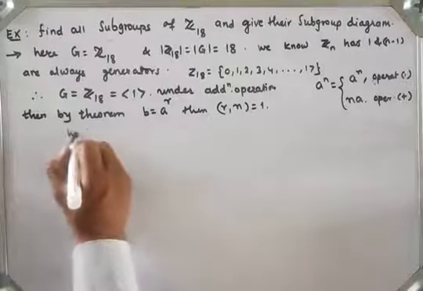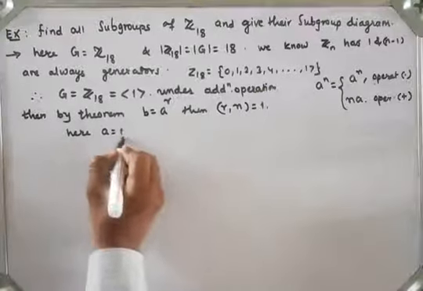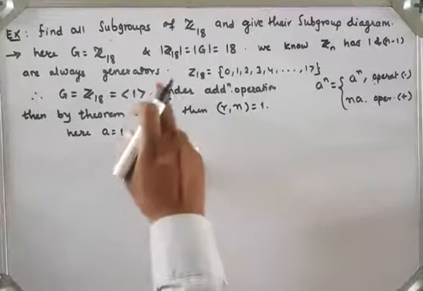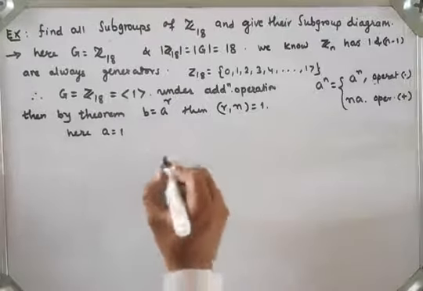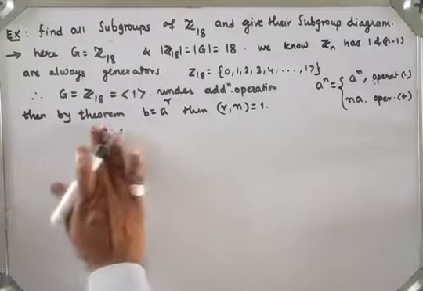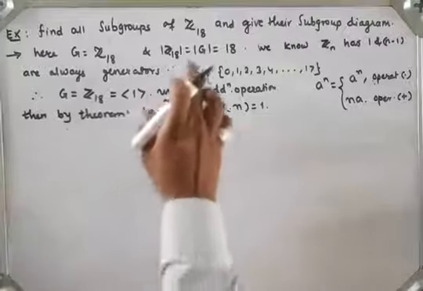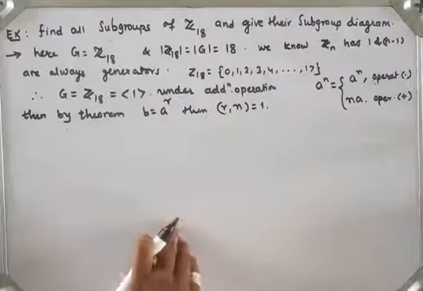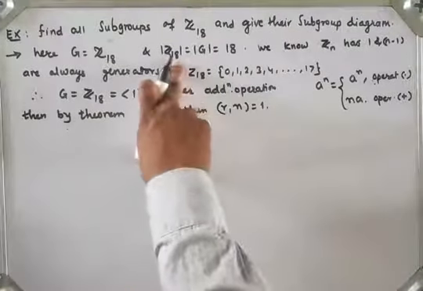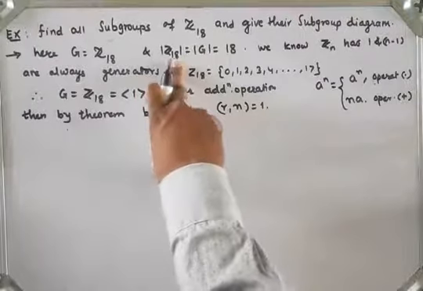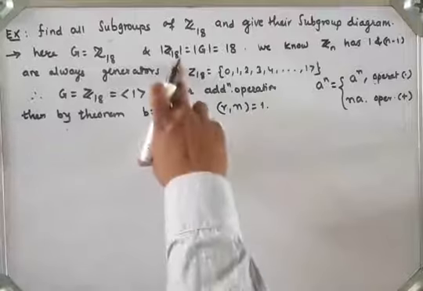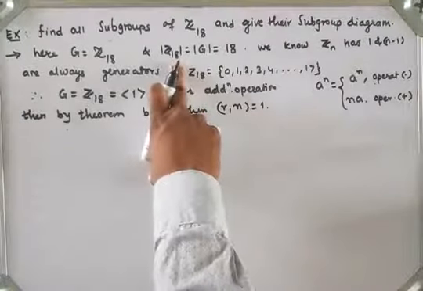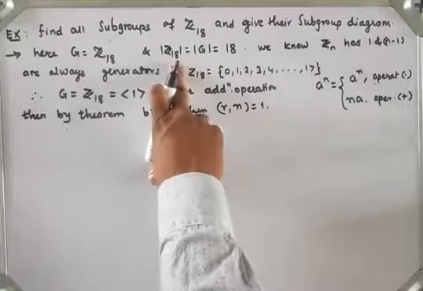Here the value of a is 1, because a is the generator. Now what are the other generators? We have to find other generators of Z18. These are the numbers which are relatively prime to 18, and they are the other generators of group Z18, right?